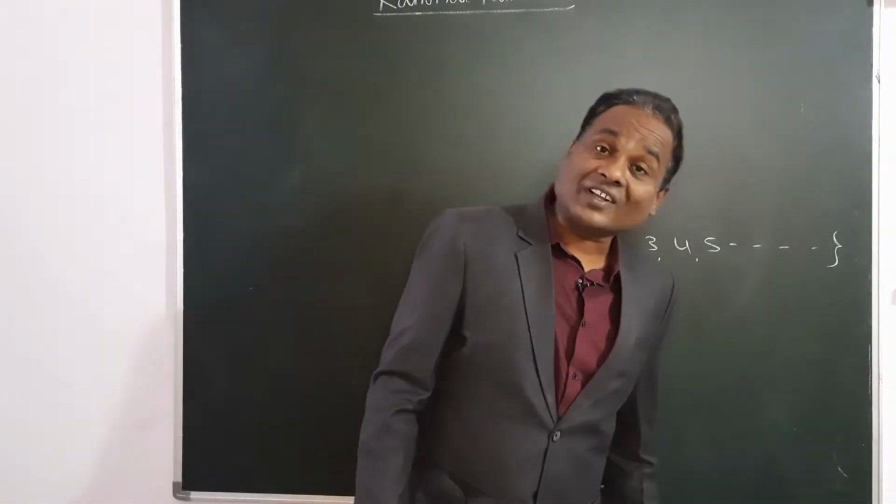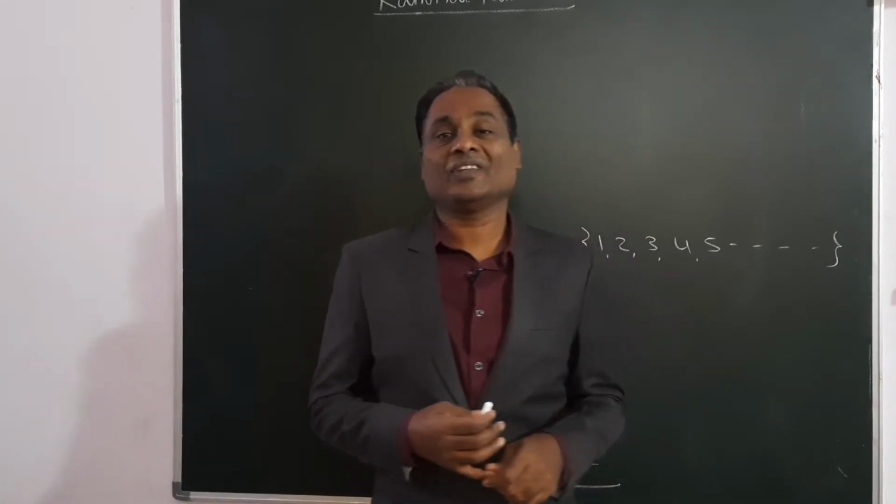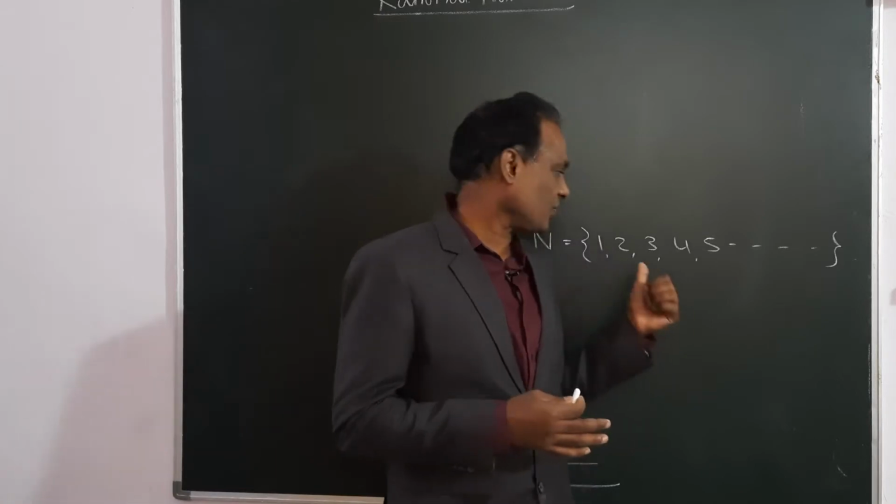After that, 0 is also included, but in counting we don't start from 0, we start from 1 only.